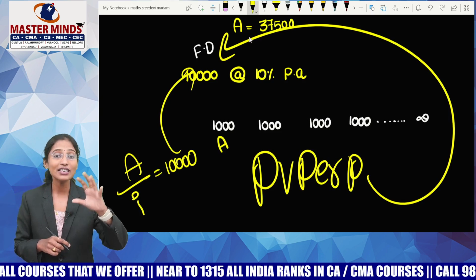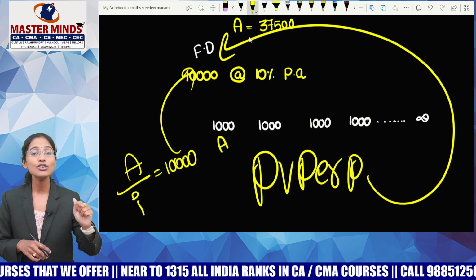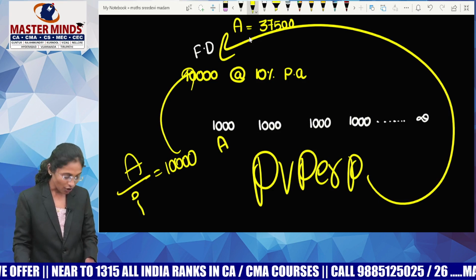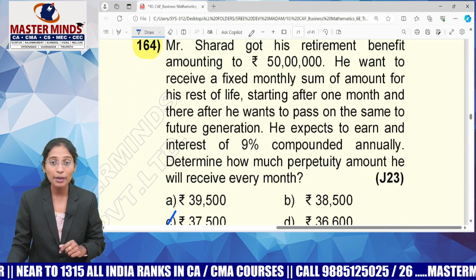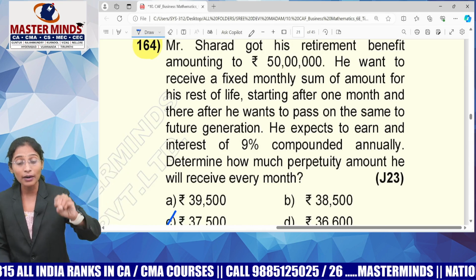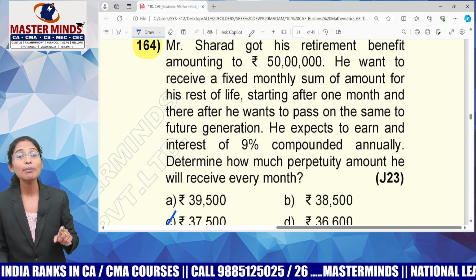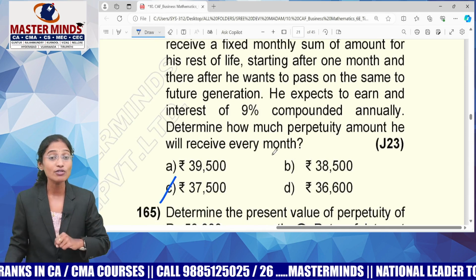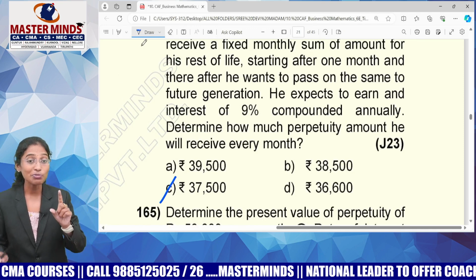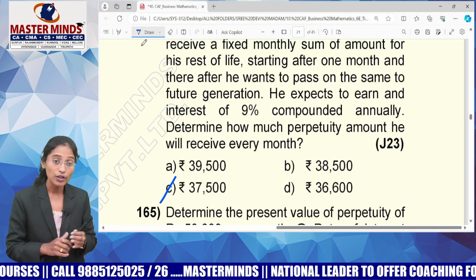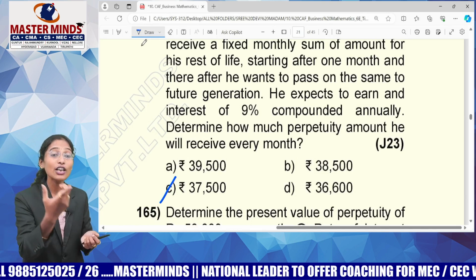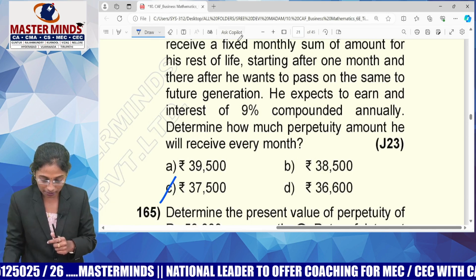So if you deposit 10,000 rupees, you will be in such a position to get 1,000 rupees every year. Got it? Like that, what is the fixed deposit that was made by him? 50 lakh. If he made a fixed deposit of 50 lakh at 9% per annum, every month end he will get 37,500. That's what he's telling you. So try to understand the difference between perpetuity and present value of perpetuity. Perpetuity is the money received by you. Present value of perpetuity is the amount of fixed deposit made by you.